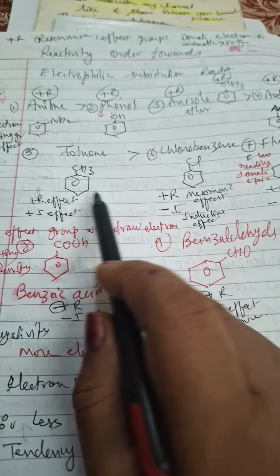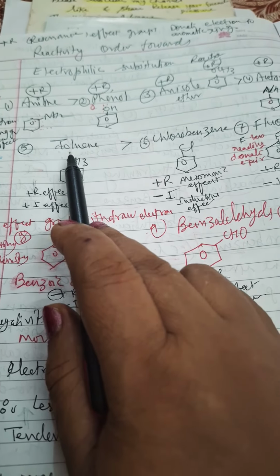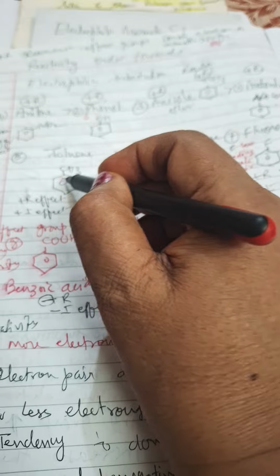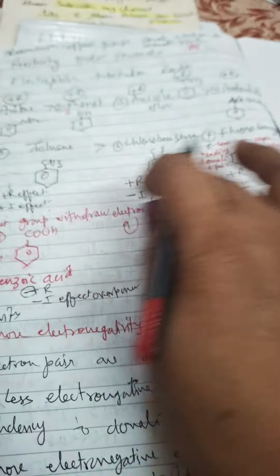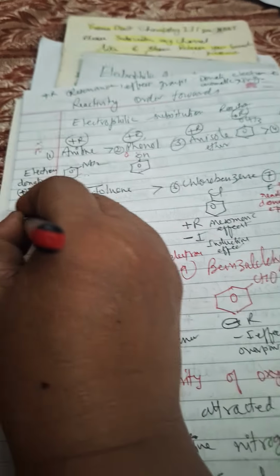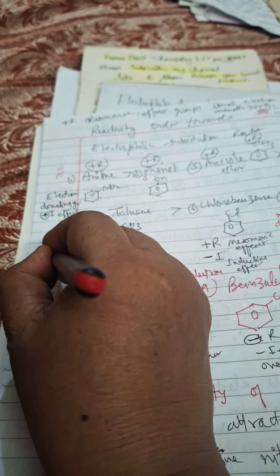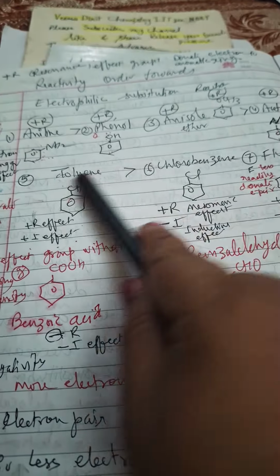In these cases, plus R and plus I effects make them very much electron donating groups. Secondly, with the plus I effect it will activate the ring. All of these, the ones in black, are activating the benzene ring. And secondly, all of them are electron donating groups.